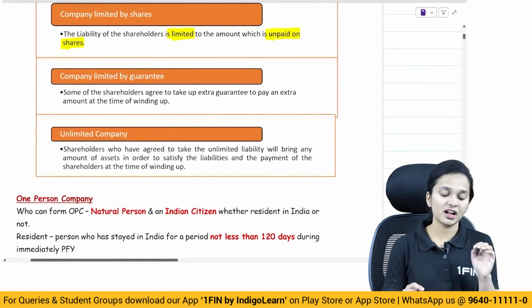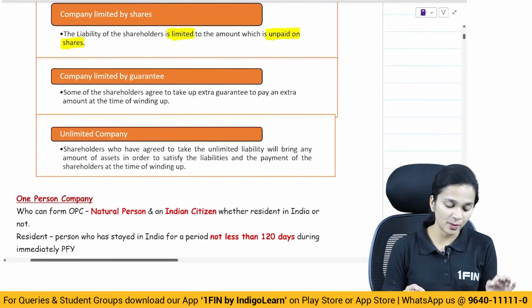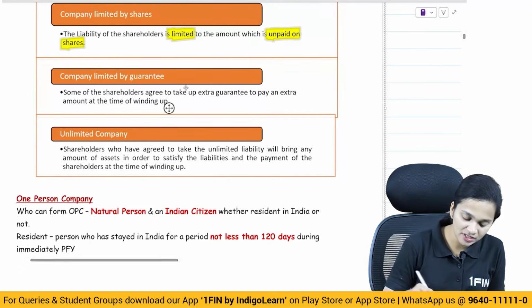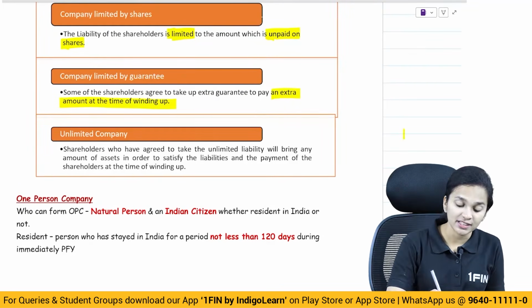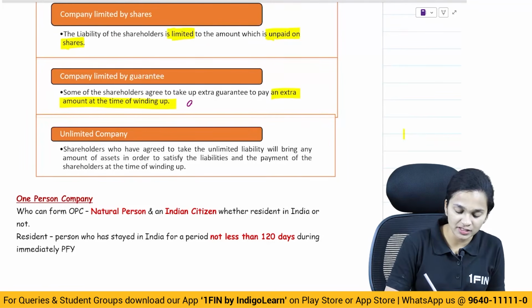In case of a company limited by guarantee, what happens? Some of the shareholders agree to take up an extra guarantee to pay an extra amount at the time of winding up. So here the liability is limited to the extent of the agreed contribution.